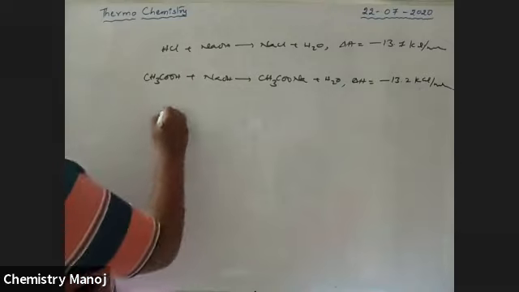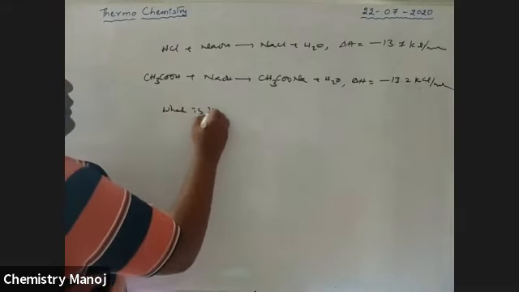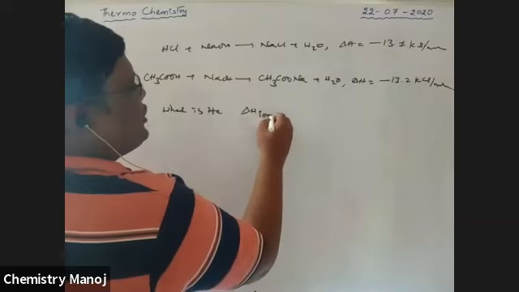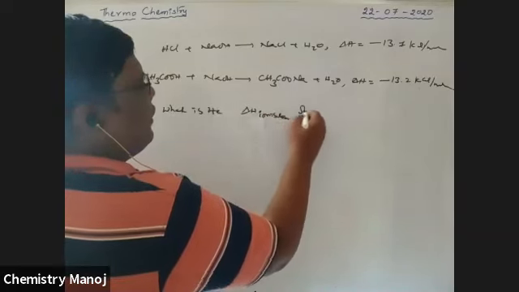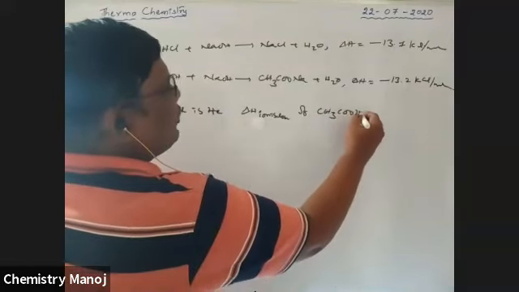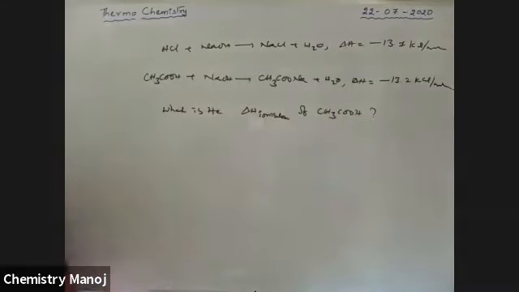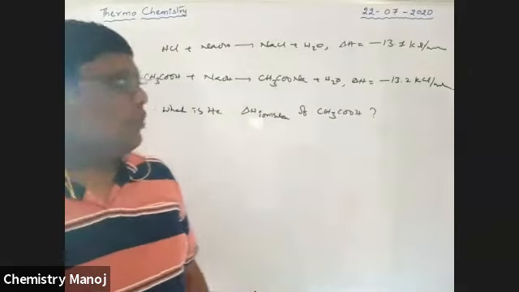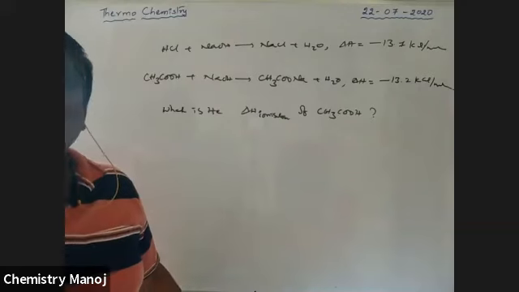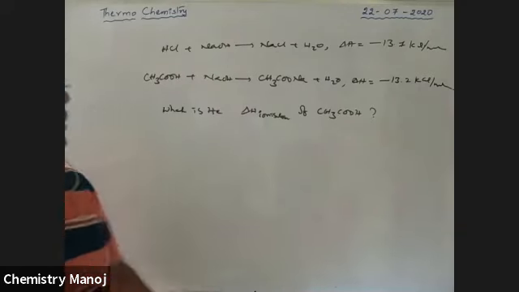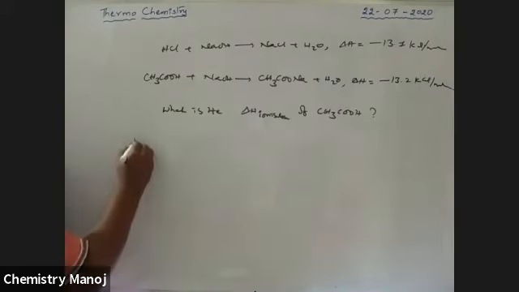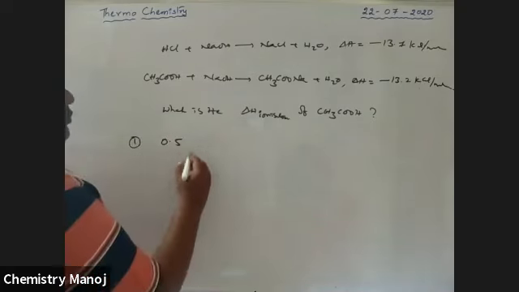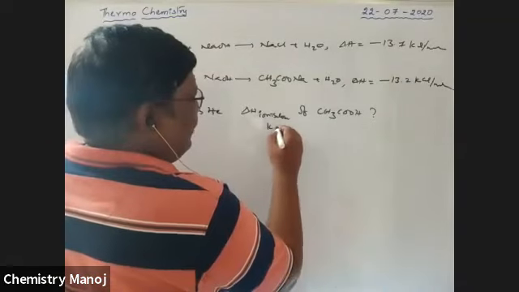Now, what is the delta H ionization of CH3COOH? What is the delta H ionization of CH3COOH? Question option is option 1, 0.5 in kilocalorie per mole.